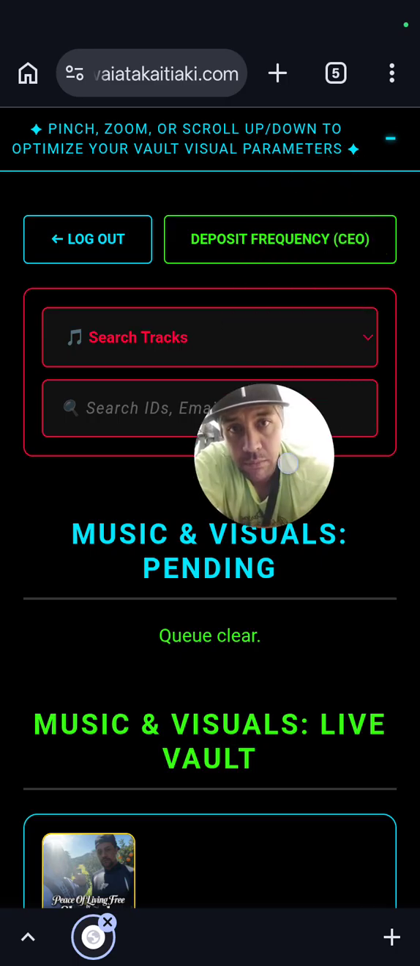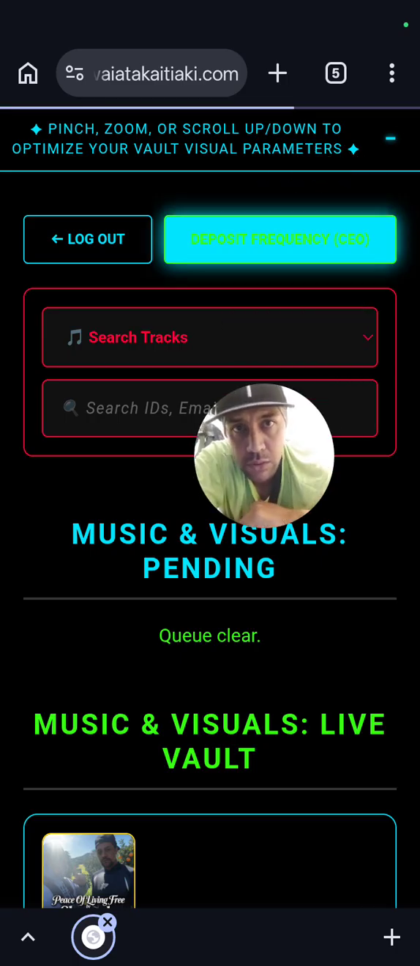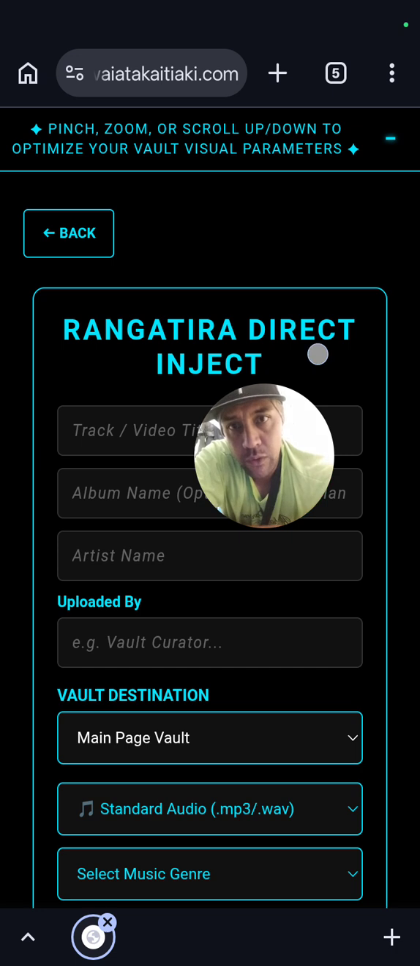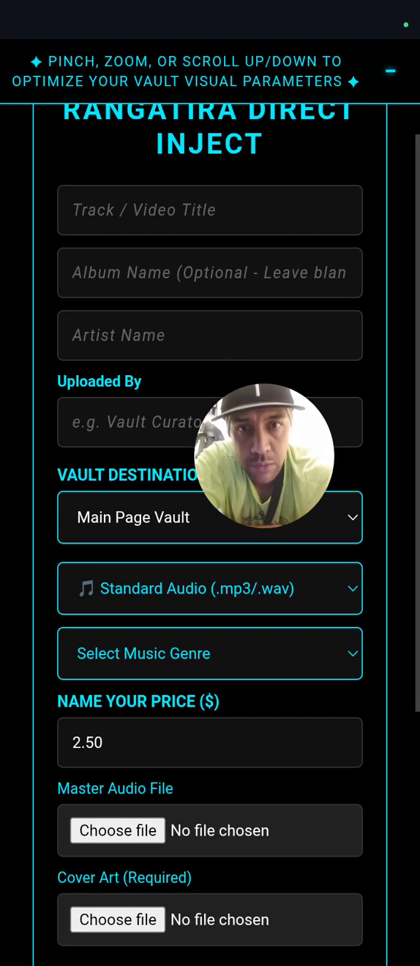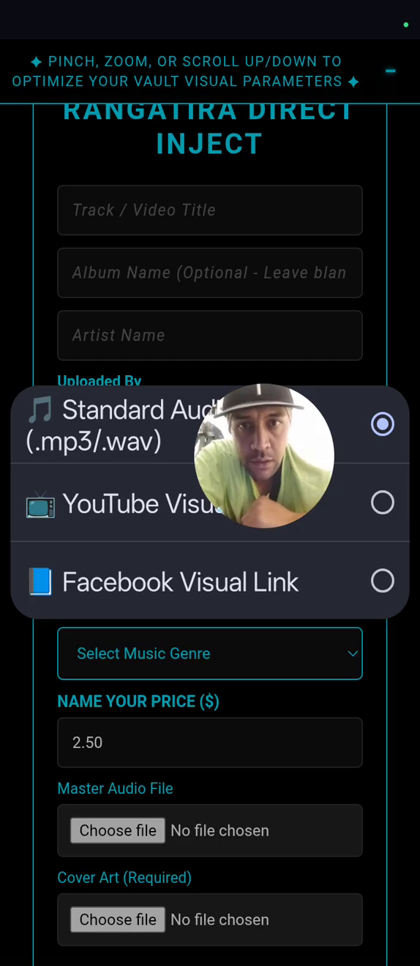Okay, that's what I had to set up. So I told you I was going to show you another feature which is on all the platforms, the artist platform. This platform is exactly the same as the artist platform, but it comes from the admin.